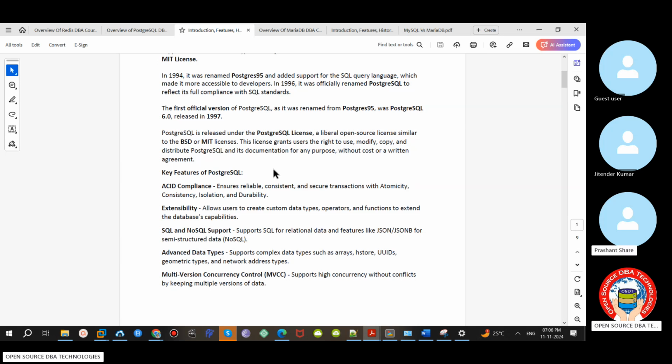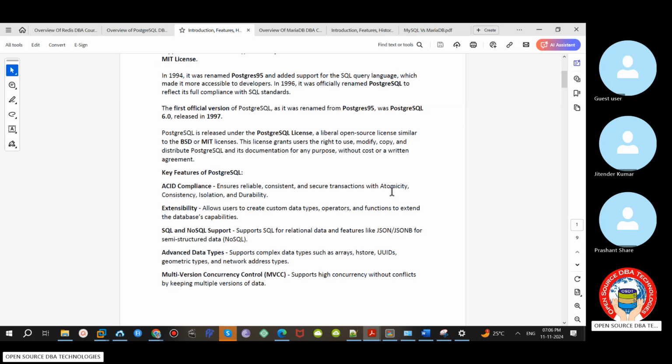Even you can store the data in NoSQL format, okay, like non-relational database, including JSON format data also can be stored. And it supports advanced features, UUID, geometrical, network address types. There are many data types it will support for the developers. And this is also one more good feature of Postgres actually I can say, MVCC, multi-version concurrency control.